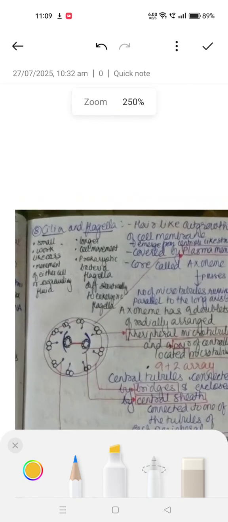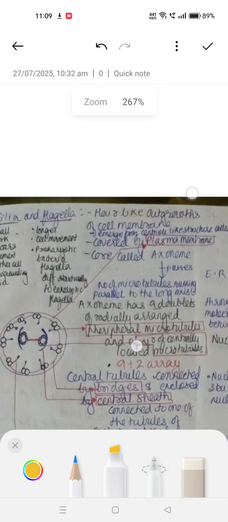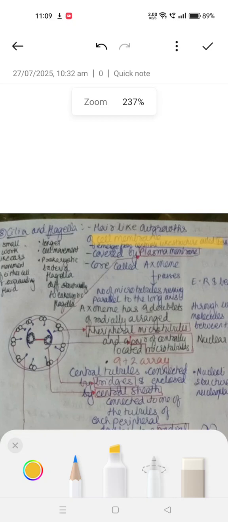Next, we have cilia and flagella. Cilia and flagella are hair-like outgrowths of the cell membrane, and these emerge from centriole-like structures called basal bodies. They are covered by plasma membrane. The core, called the axoneme, has a number of microtubules running parallel to the long axis.